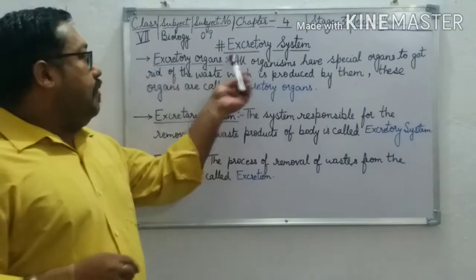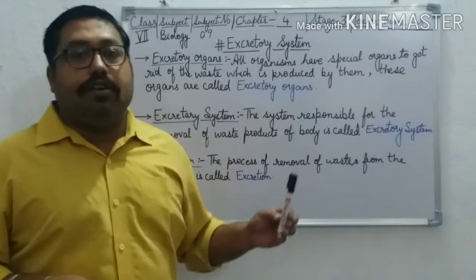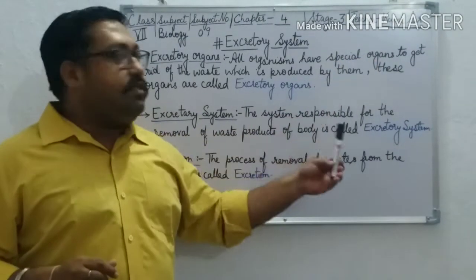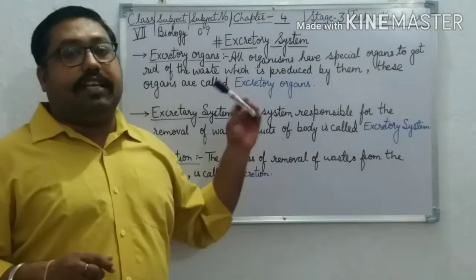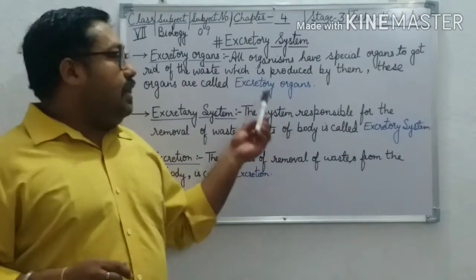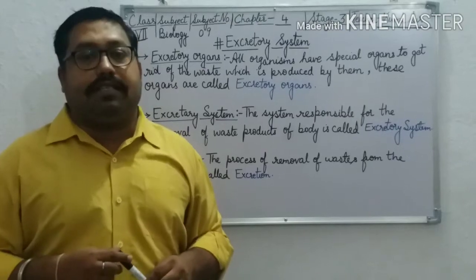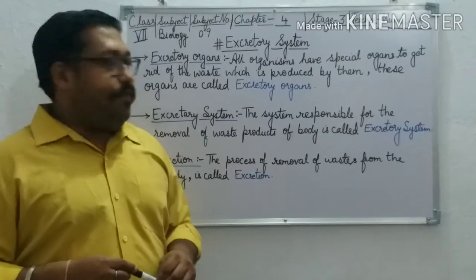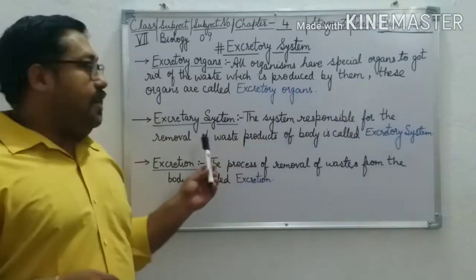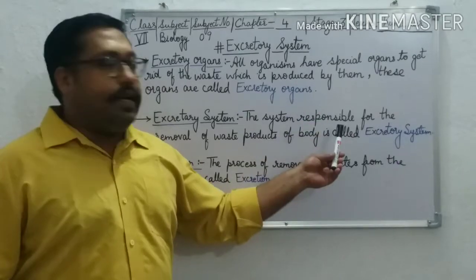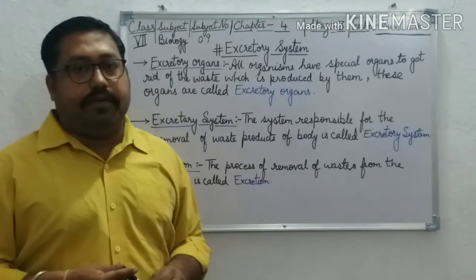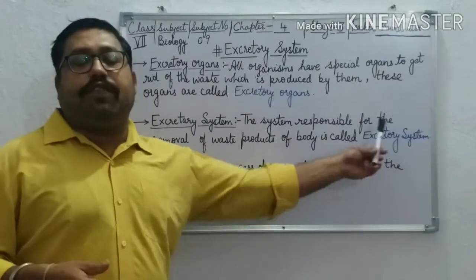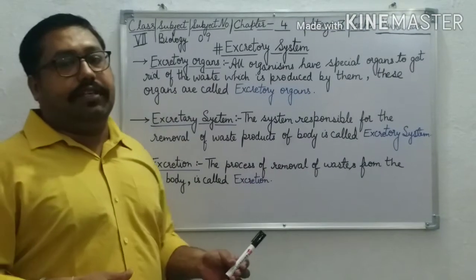So all organisms have special organs to get rid of the waste products which are produced by these organisms, and these organs which are responsible for the removal of this waste are called excretory organs. And now let us discuss the excretory system. The system responsible for the removal of waste products of the body is called the excretory system. And excretion, the process of removal of waste from the body, is called excretion.